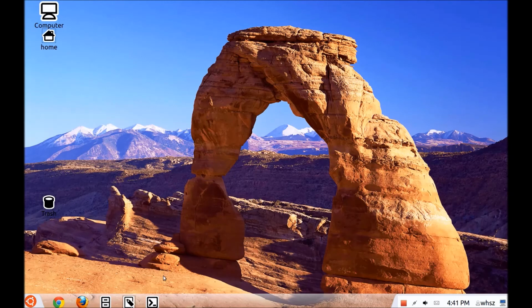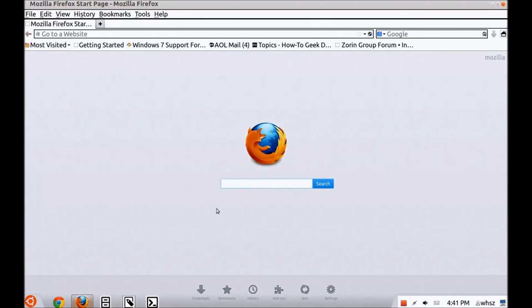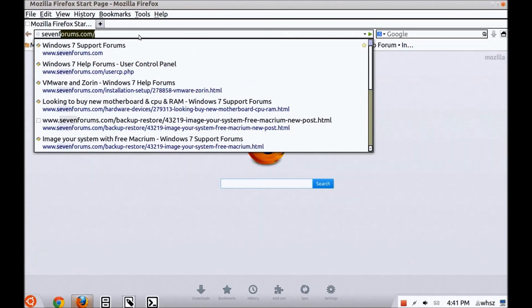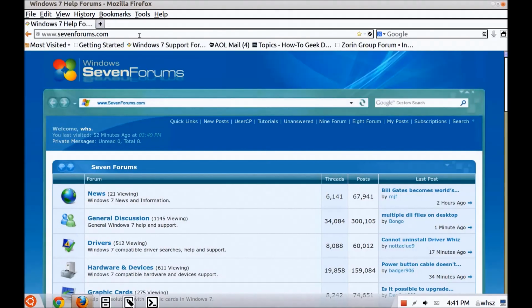In fact, let me get a browser up here, I have a more extensive tutorial that I made about a year ago. For that, you have to go to the 7 forums. 7forums.com. It's with an S, 7forums.com. Okay, and hit enter.